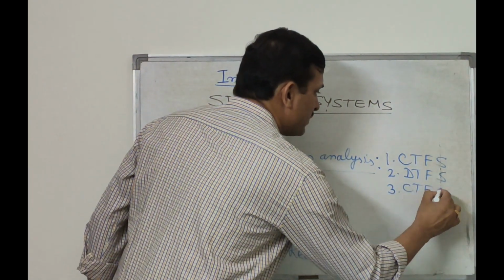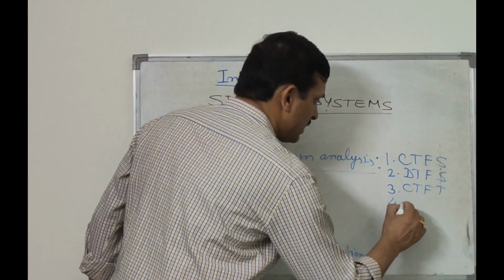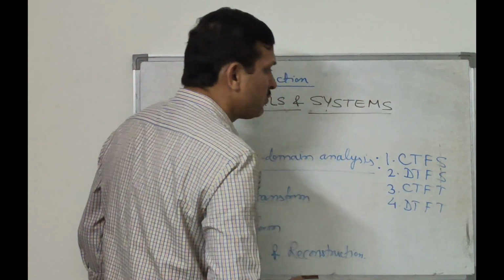Third, CTFT, continuous time Fourier transform, and fourth is DTFT, discrete time Fourier transform.